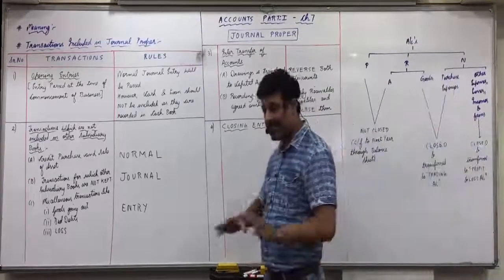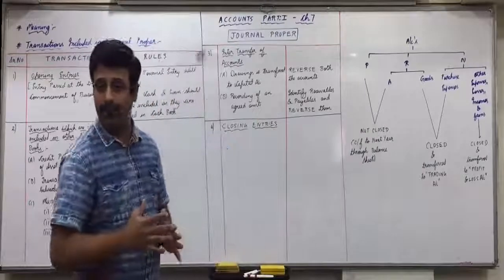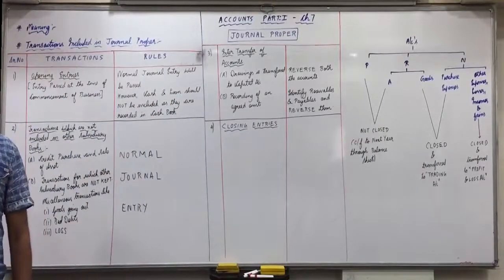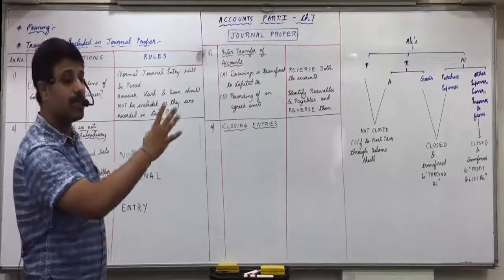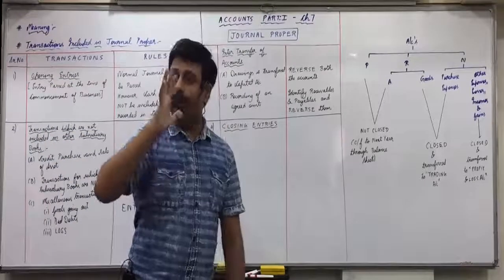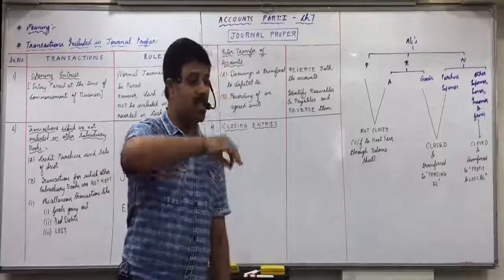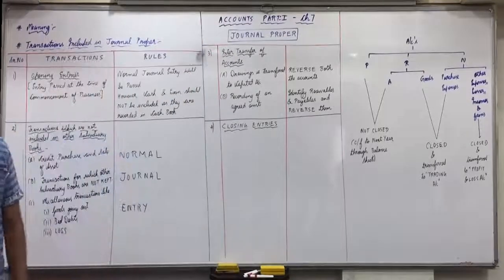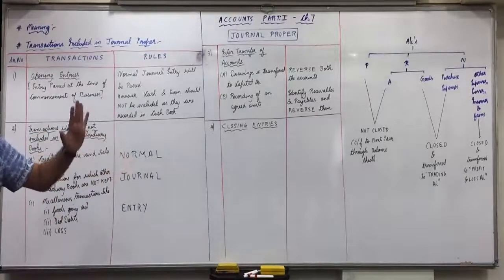So first you need to understand this concept, then we discuss the rule. What is the concept of closing entry? Personal account, not to be closed. Assets, not to be closed. Goods account and purchase expenses account are closed and transferred to trading account. Other than purchase expenses, all other expenses, losses, incomes and gains are closed and transferred to profit and loss.